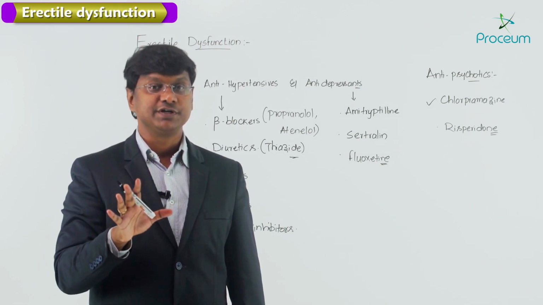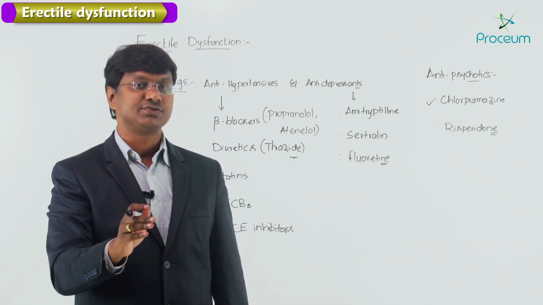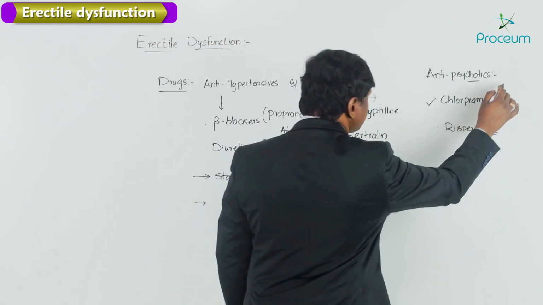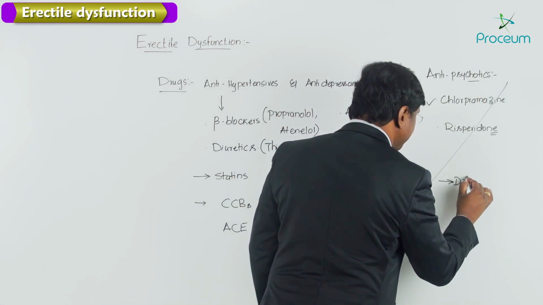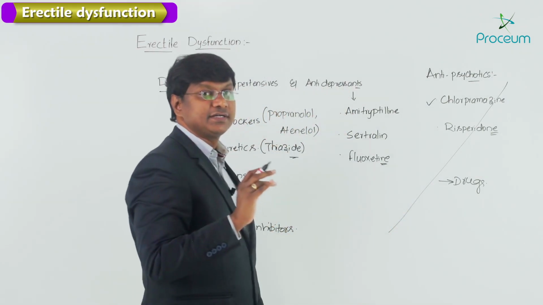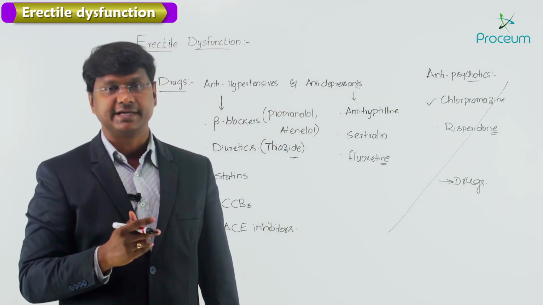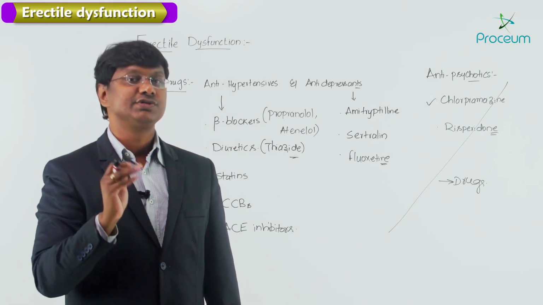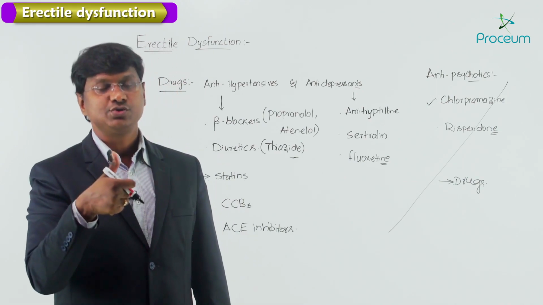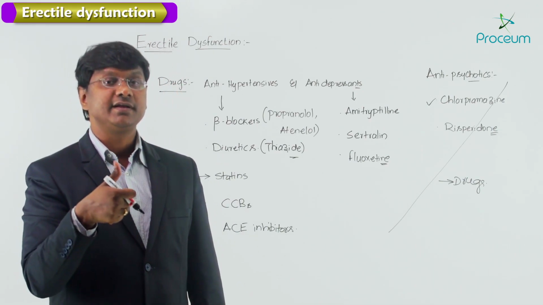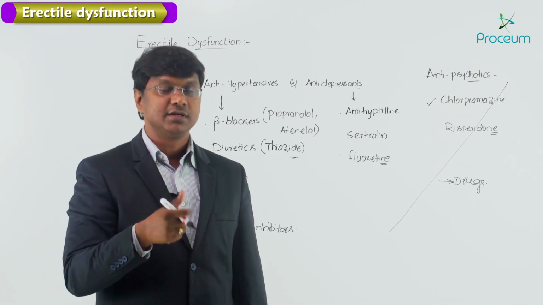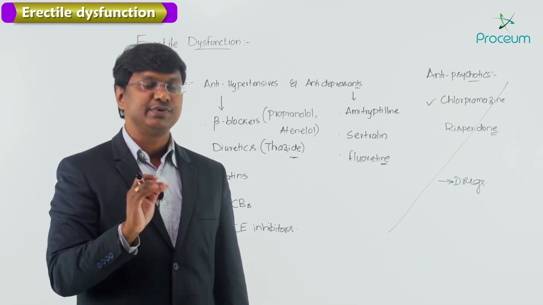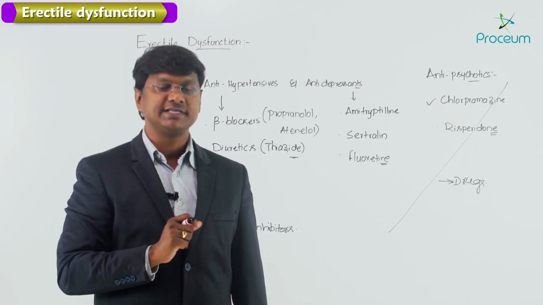So in this erectile dysfunction, you need to know what are the drugs which will cause erectile dysfunction and what are the other etiologies which will be causing this erectile dysfunction, because if you know the drugs causing erectile dysfunction, once you stop that particular drug, then the erectile dysfunction gets corrected. So this completes the discussion of this very important topic, that is drugs used in the treatment of erectile dysfunction. So one is your phosphodiesterase 5 inhibitors, then intracavernosal or intraurethral Alprostadil supplementation, then followed by that penile prosthesis. So these are the various ways by which you can treat this important disorder, that is erectile dysfunction.